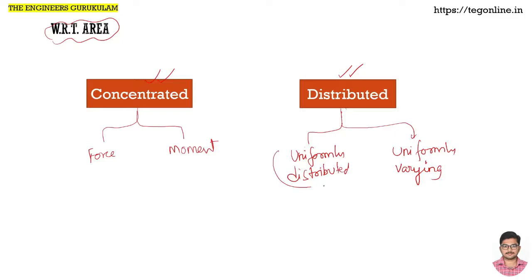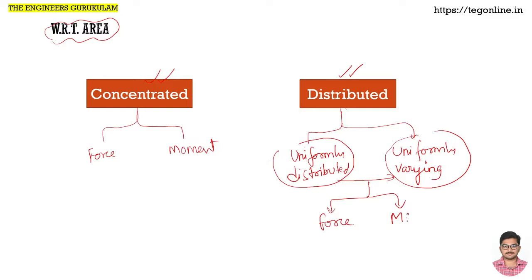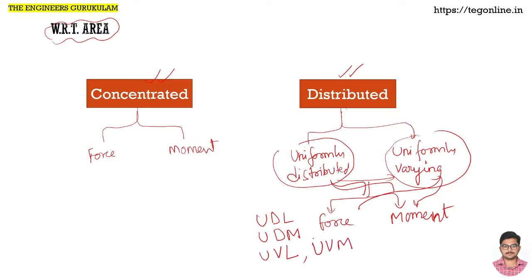Okay, again, whether it is uniformly distributed or uniformly varying, in both cases it can be a force or a moment: uniformly distributed force or uniformly distributed moment, or uniformly varying force and uniformly varying moment. It can be anything. So there are four variants. What are they? Uniformly distributed load, force or load, uniformly distributed moment, uniformly varying load, and uniformly varying moment. So these things you remember now. What are these? We will shortly know, don't worry.